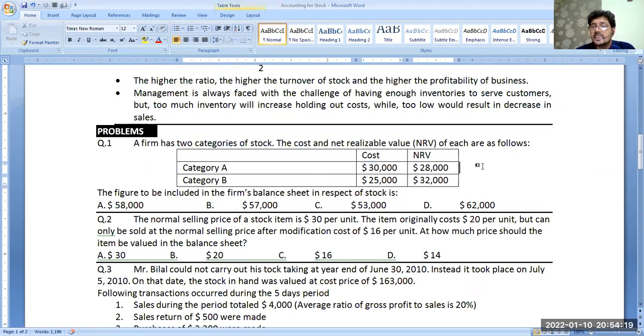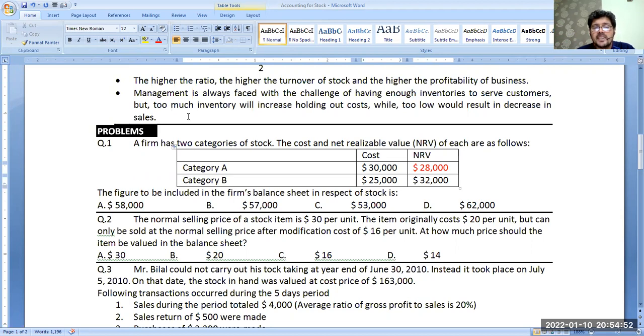Now this stock of $30,000 cannot be sold for 30,000 or above. You have to sell them at a selling price which is lower than the cost price. Means you have to sustain loss. So NRV here is 28,000. Getting my point clear? So the cost of category A for the balance sheet would be kept at NRV, not the cost price. Okay.